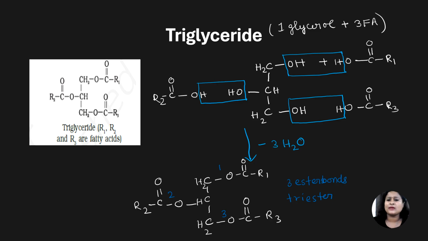So if you are asked to write the formula for monoglyceride, just attach one fatty acid. If diglyceride, attach 2 fatty acids. Triglyceride, attach 3 fatty acids. I hope the structure is clear. Let's move on to the next slide.